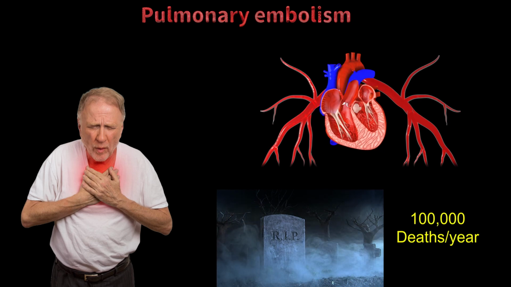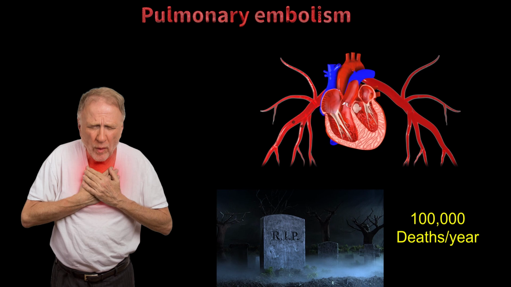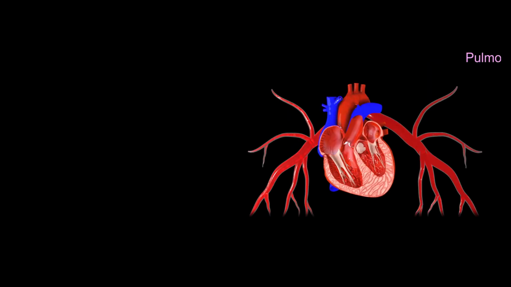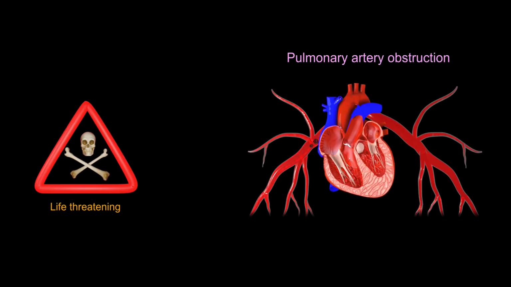According to the Center for Disease Control, about 100,000 people die yearly from pulmonary embolism, and 1 in 4 of those who develop pulmonary embolism die without warning signs. Pulmonary embolism is a life-threatening condition characterized by the obstruction of the pulmonary arteries by blood clots.